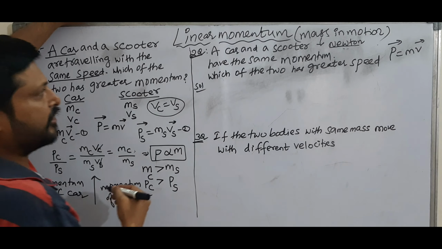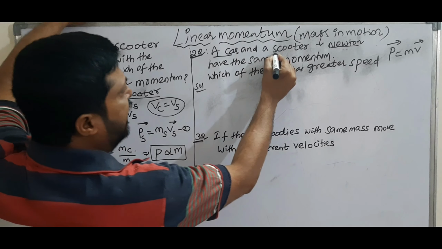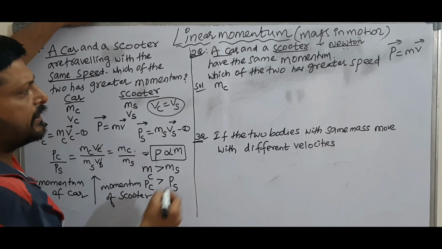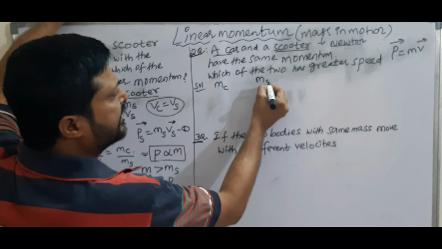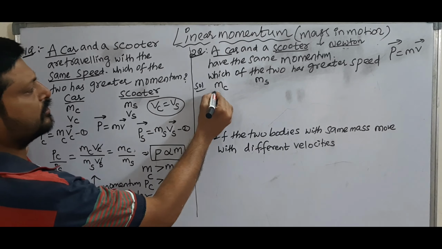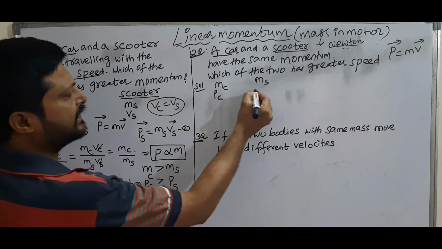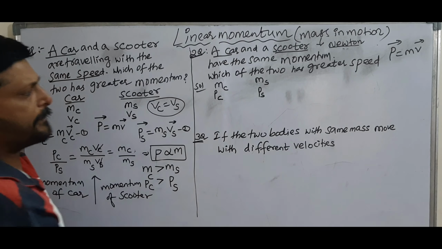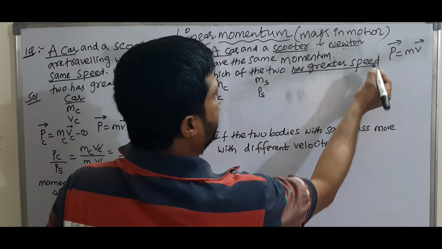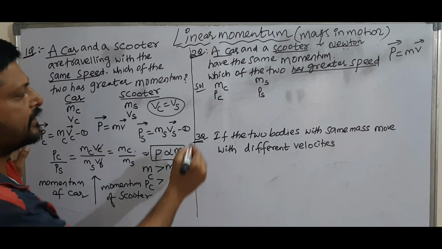The mass of car is mc, the mass of scooter is ms. They have the same momentum, pc and ps.